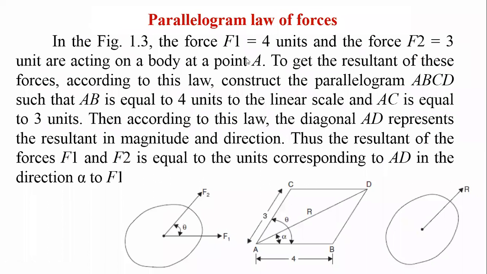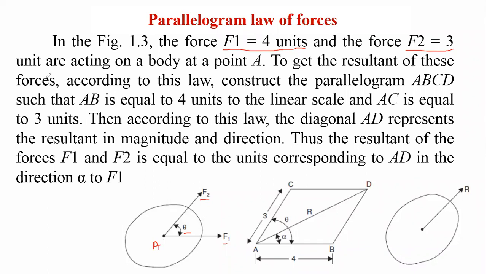First let us discuss the parallelogram law. Let us consider this body, and over this body F1 is the force acting, and F2 is another force acting at an angle of theta over here. F1 has an intensity of 4 units, F2 has an intensity of 3 units, acting over the point A. Let us say this is the point A.